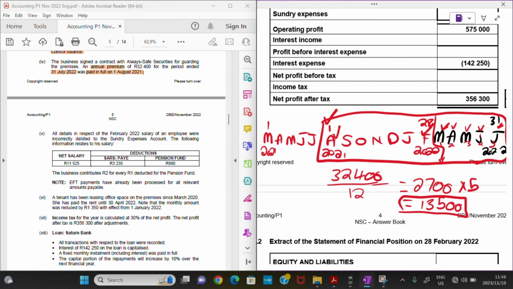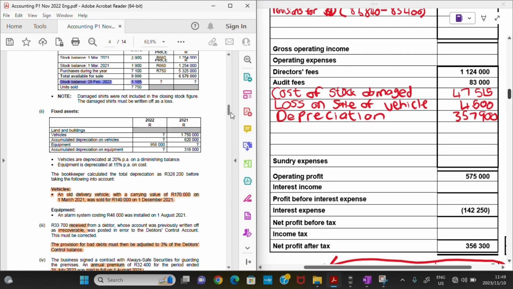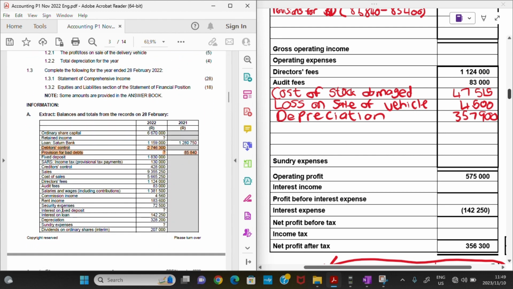Now, we are going to actually subtract this 13,500 rands from our security expense. So let's just go back here to our balances. We have security expenses, let me highlight it, with an amount of 72,500 rands.